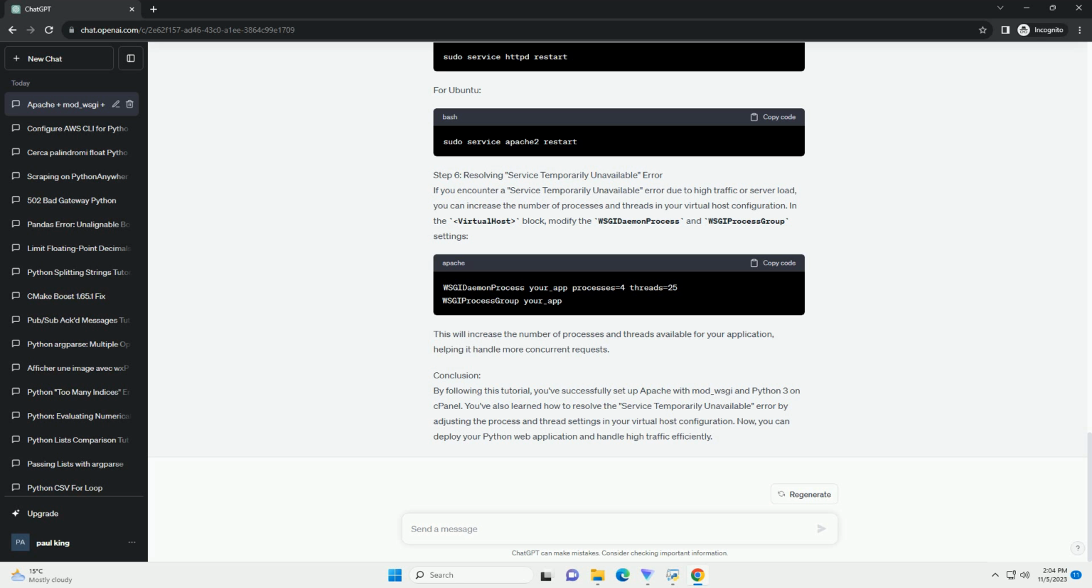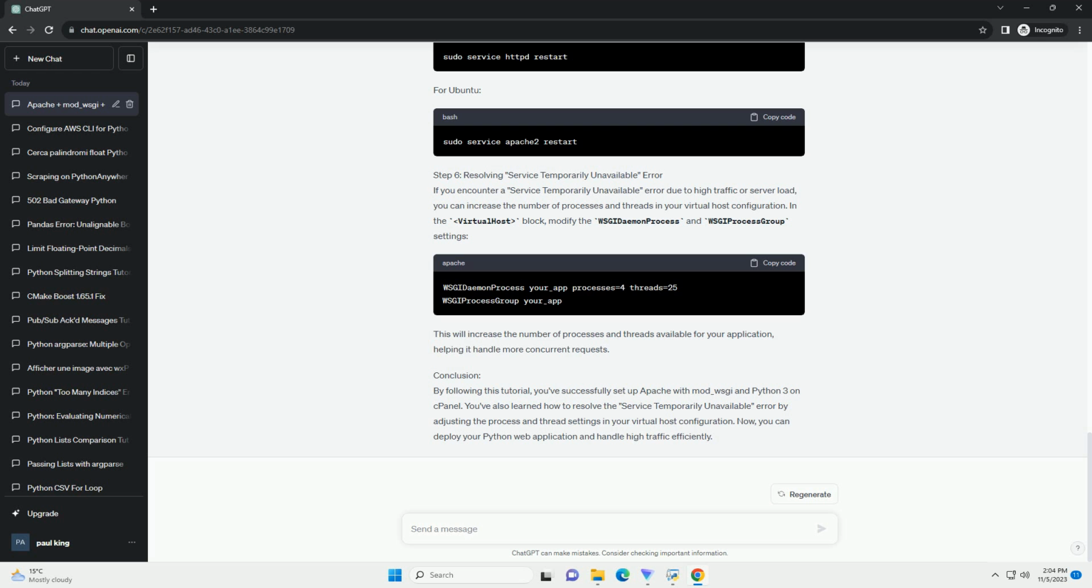Step 6, resolving service temporarily unavailable error. If you encounter a service temporarily unavailable error due to high traffic or server load, you can increase the number of processes and threads in your virtual host configuration. In the virtual host block, modify the WSGIDaemonProcess and WSGIProcessGroup settings. This will increase the number of processes and threads available for your application, helping it handle more concurrent requests.